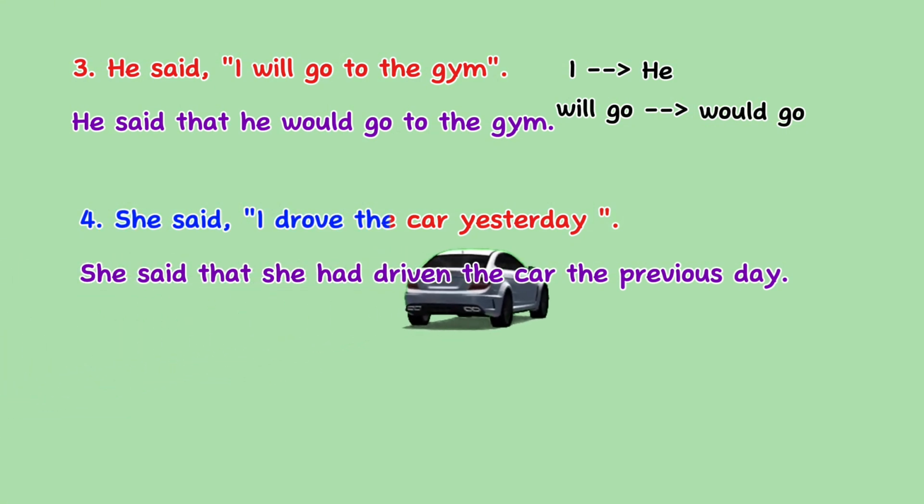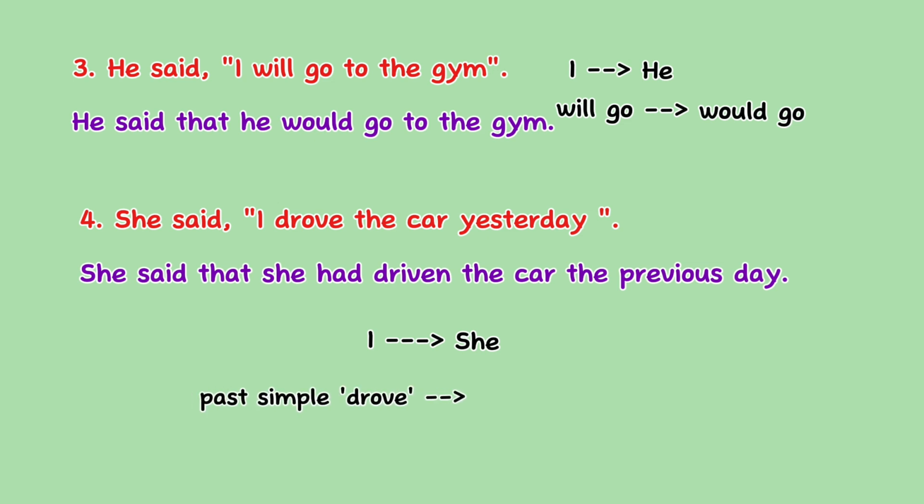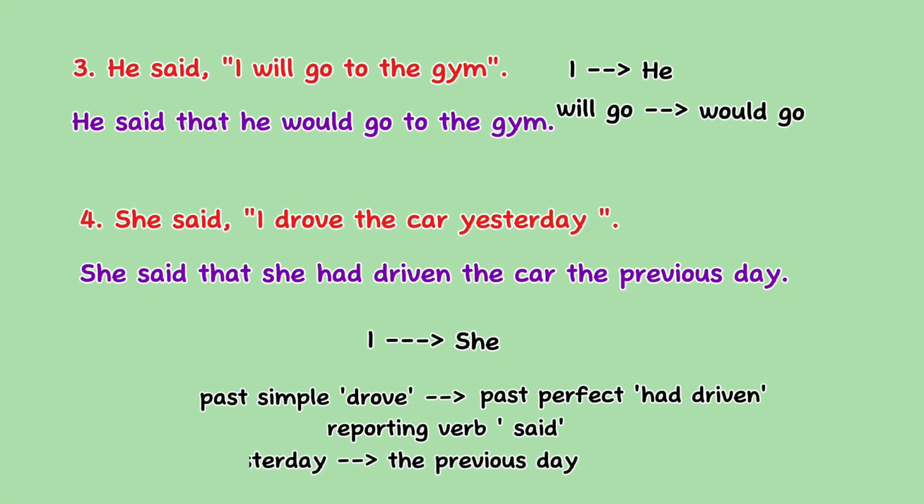She said, "I drove the car yesterday." The answer is, she said that she had driven the car the previous day. The pronoun I changes to she to match the subject of the reporting verb said, since the speaker is being referred to in the third person. The past simple tense drove changes to the past perfect tense had driven to reflect the sequence of events in relation to the past tense reporting verb said. Additionally, the time expression yesterday changes to the previous day to fit the context of the reported speech.